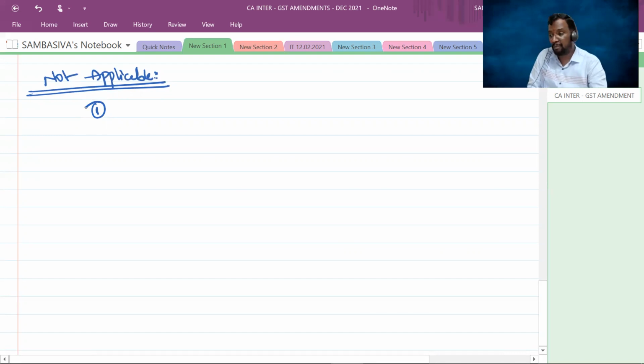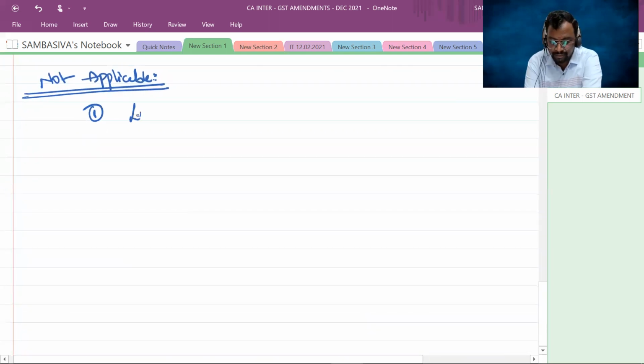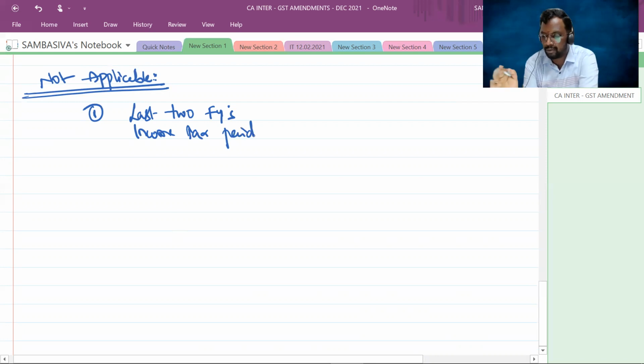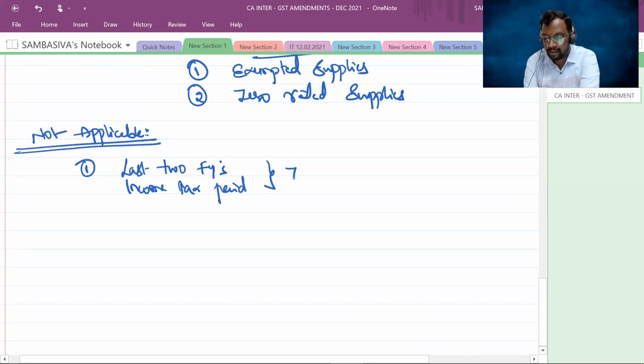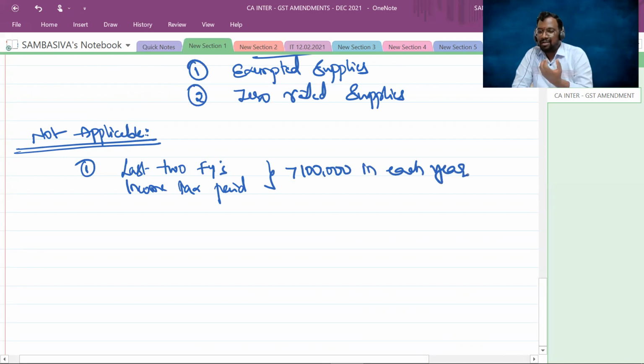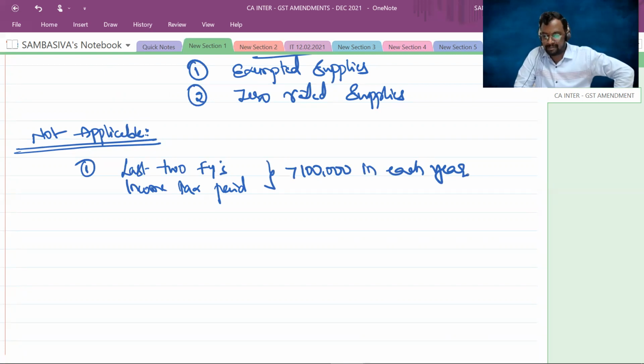if you have paid income tax liability of rupees 1 lakh, suppose that in the last 2 financial years, the income tax paid by you is greater than 1 lakh rupees in each year, then for you this 86B provision is not applicable. Right, sir?